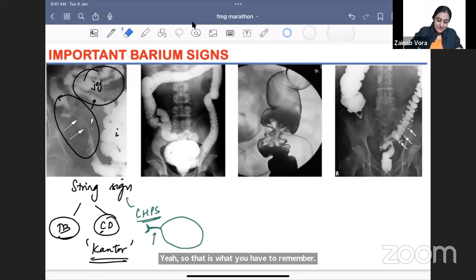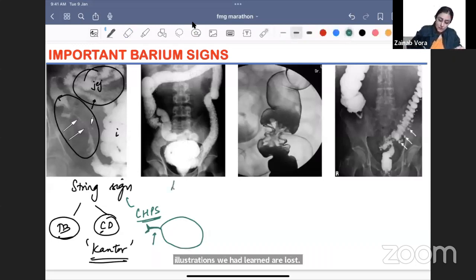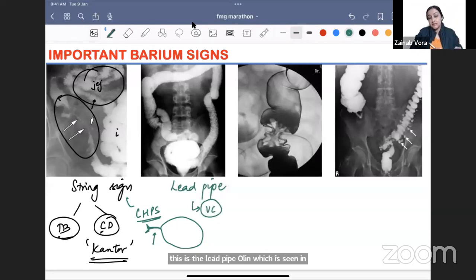Next, what do you see in this? I am seeing that there is a continuous involvement of the colon, right? So it starts from the rectum and goes continuously, and the haustrations we had learned are lost. There are no haustrations. It's solid like a lead pipe. So this is the lead pipe colon, which is seen in ulcerative colitis. Ulcerative colitis is continuous involvement, superficial involvement. On the other hand, Crohn's disease is skip lesions, transmural involvement.